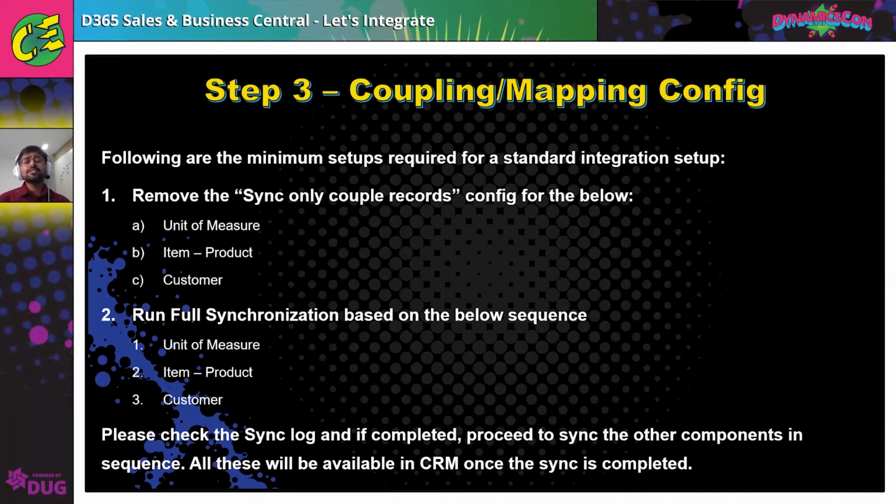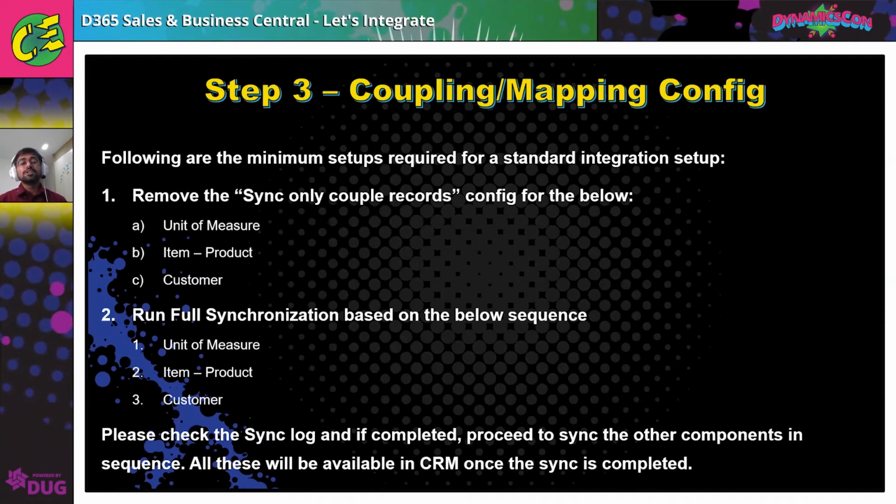What has been provided here is that everything is not auto created. There's something called coupling. Either you can choose that whatever you create here, just create it there. Suppose items. An item is not going to be created overnight, so definitely you shouldn't do synchronization for the items every time. Suppose an item is created, that's it. Next time when the item comes, you can manually couple it to a new record inside CRM. That's what coupling means.